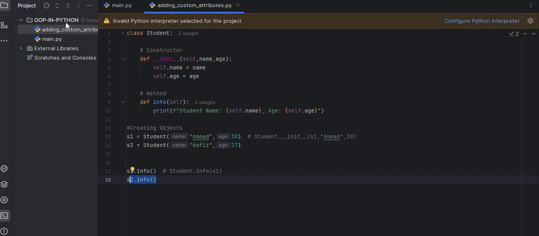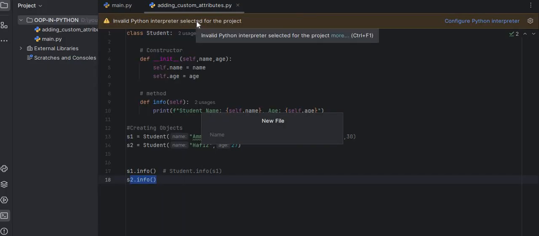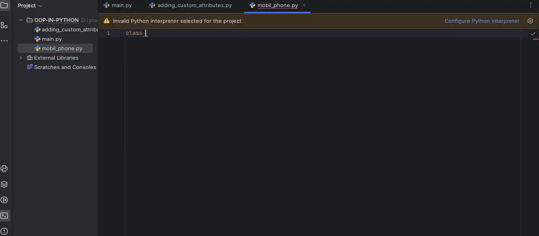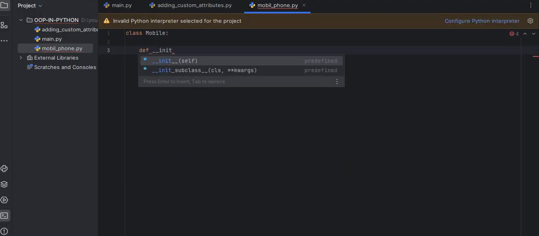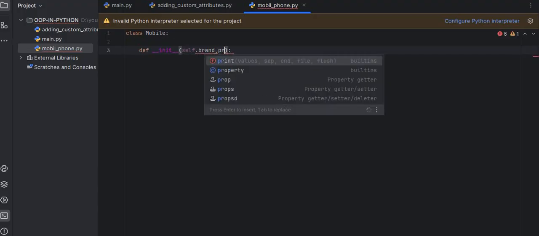Let me create one more file to understand this more easily. Mobile phone.py. So for the mobile phone we are creating a class with the name Mobile, and after that we have to define the constructor __init__, and we are passing self, and then the brand, and then price.